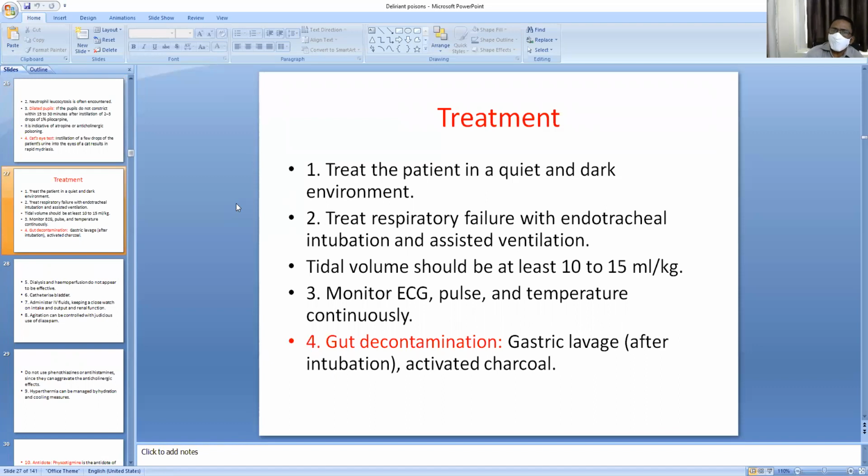Treat the patient in a quiet and dark environment. Treat respiratory failure. If respirations are shallow or very rapid, then you have to intubate the patient and connect to the ventilator. You should know the ventilator settings very carefully while treating the cases. If you intubate the case and connect the ventilator, then you should know the ventilator settings.